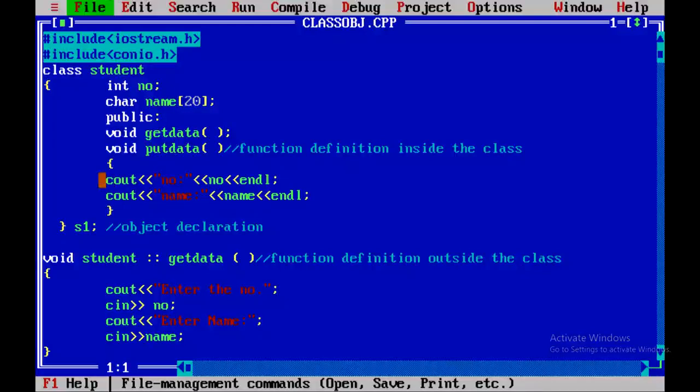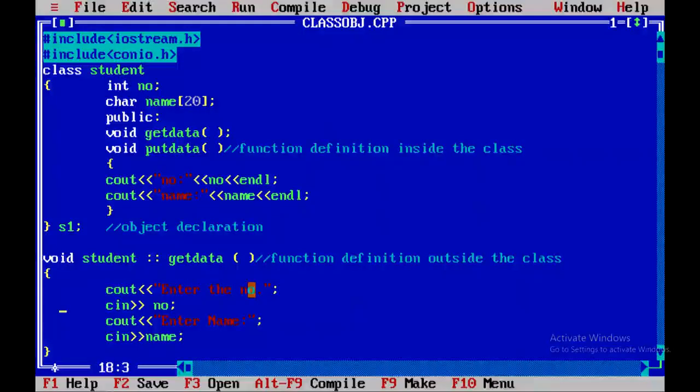See friends, here we can see that private data members number and name can be accessed in the function body of the public member function, that is putData. And at the last we can see the class student ends with one object declaration, that is S1. Here we can see the object declaration with class declaration.